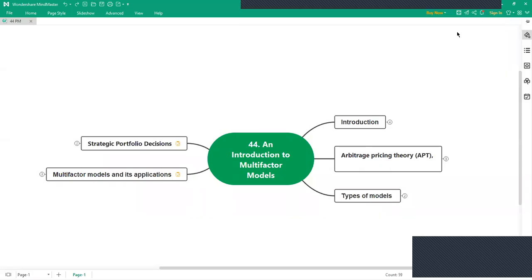Hi everyone, Swati here. So we will be discussing reading number 44, an introduction to multi-factor models. I have divided this part into 5 sections.